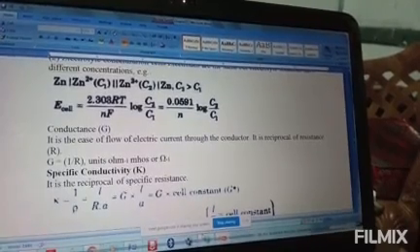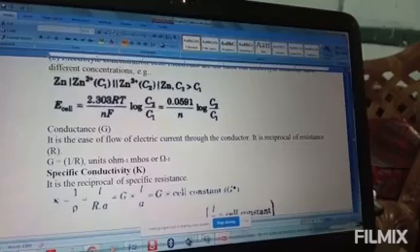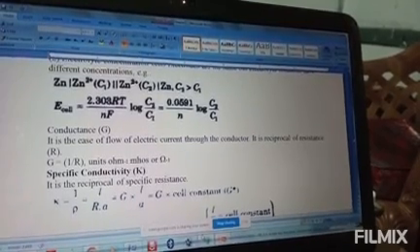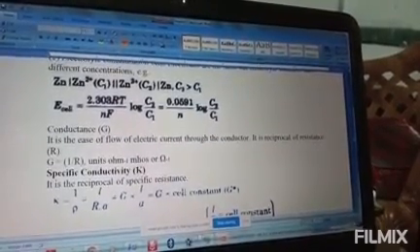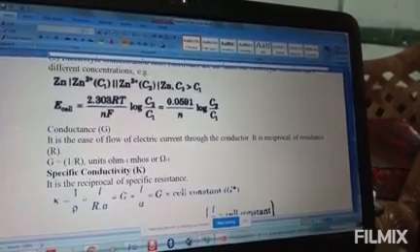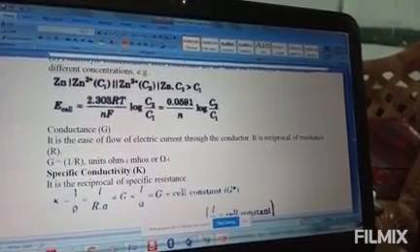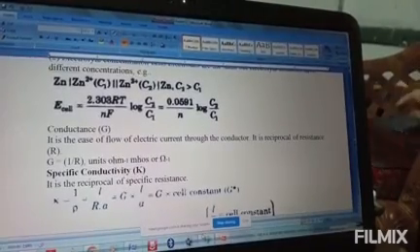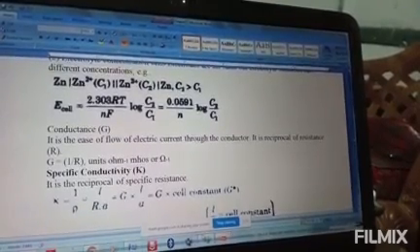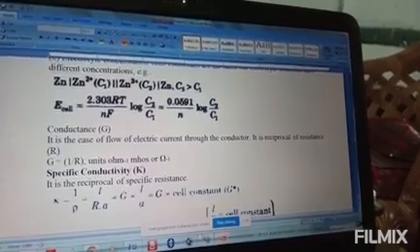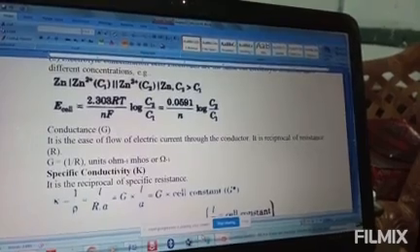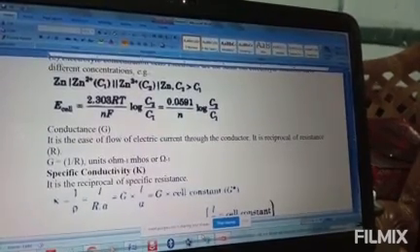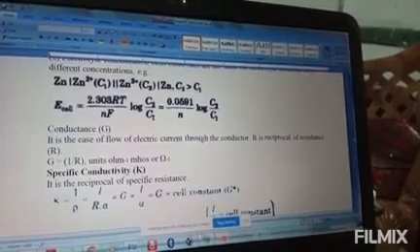Again, let us see how to find out the standard Gibbs free energy change of the reaction. That is in example 3.3. The standard electrode potential of Daniell cell is 1.1. Calculate the standard Gibbs free energy change for the reaction. Your Daniell cell reaction we have given here. Zinc loses 2 electrons, so zinc becomes the anode. Copper gains 2 electrons, so copper becomes the cathode. Clear? So standard free energy change means minus nF E node cell. So your E node cell you already know is 1.1 volt. Okay.